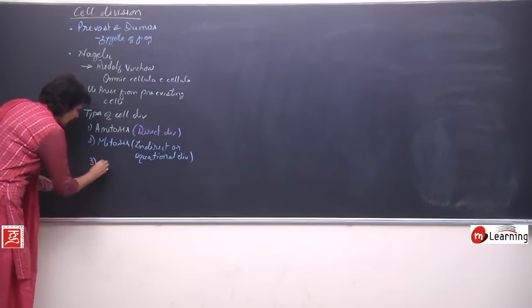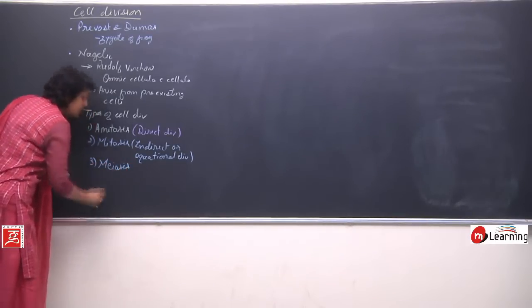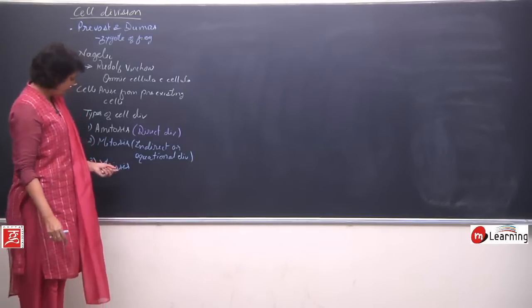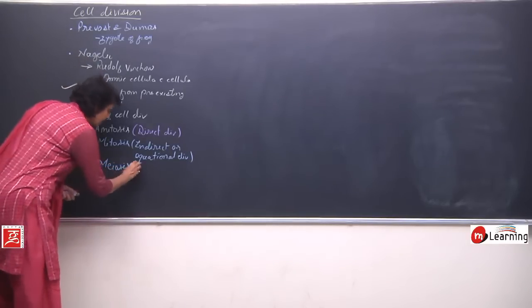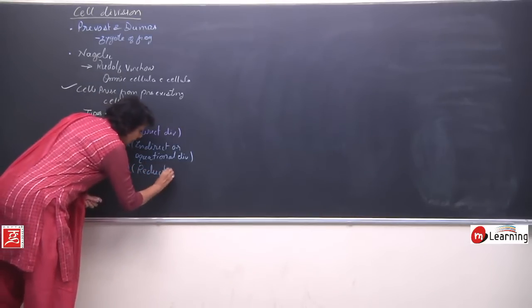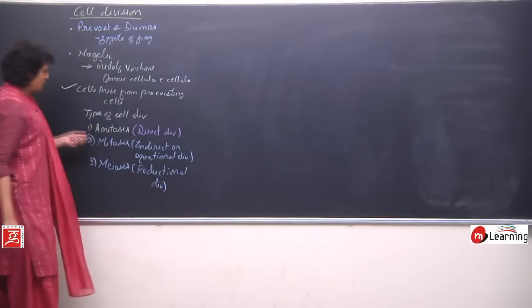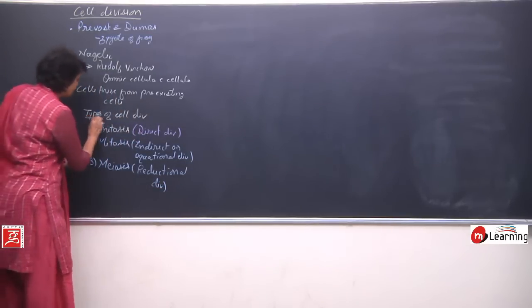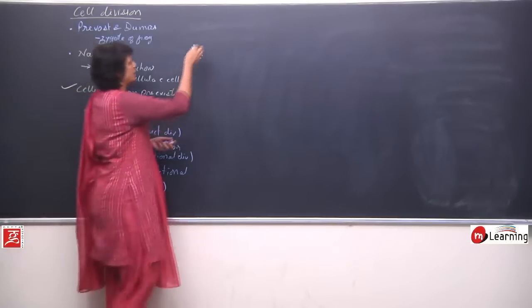And third is meiosis, which is known as reductional division because the daughter cells get half the number of chromosomes as compared to the parent cell. So it is reductional division. So three types of cell division. Let us take amitosis first.